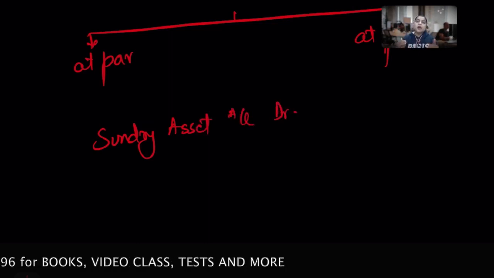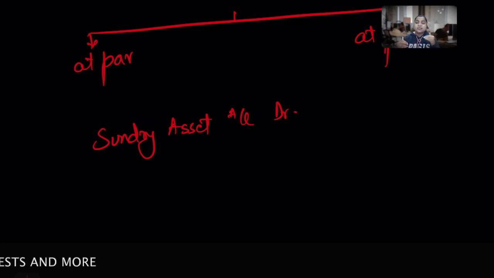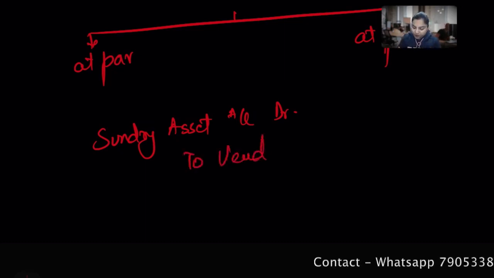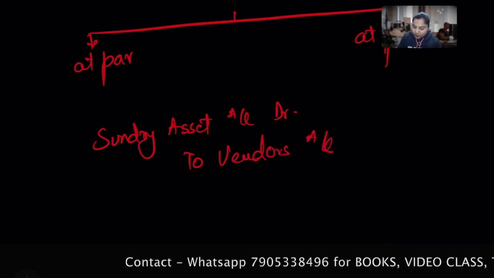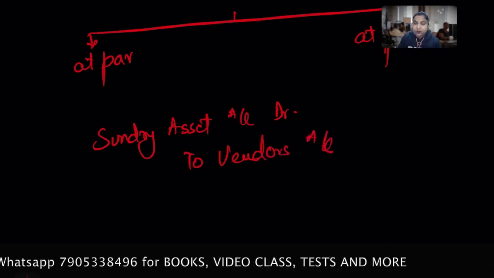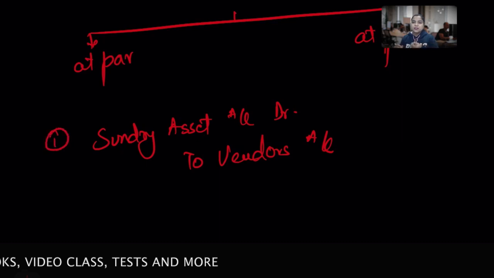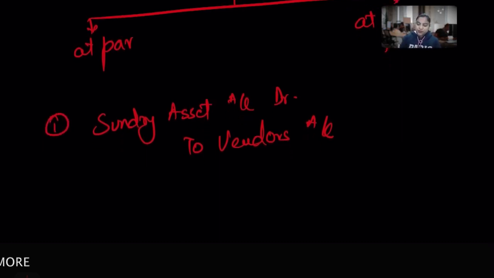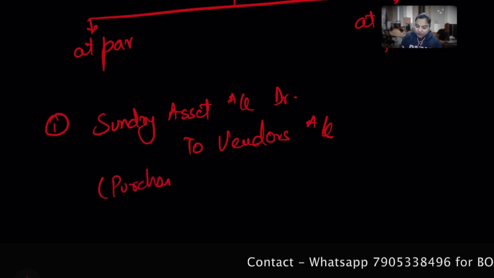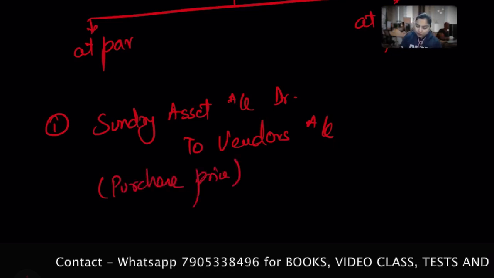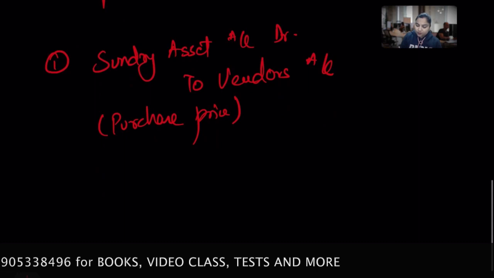If you have 10 assets, we have to mention every asset specifically, individually, on a standalone basis. Clear? To vendor's account. It means I have to create those parties in front of me. So this is the first entry, that I bought the asset, with the purchase price mentioned here.